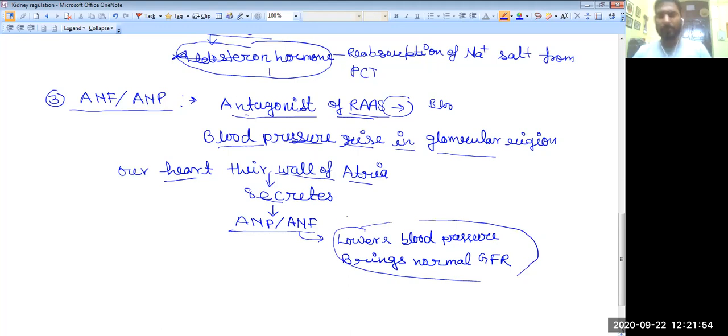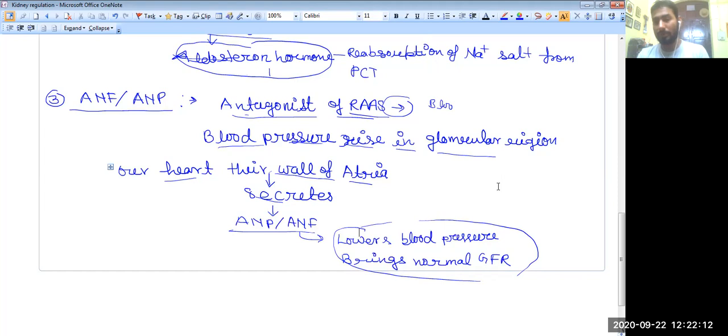So this is the mode of kidney regulation. There are three different modes we have to see. First is by the hypothalamus, second is the RAS, and third is the ANF or ANP regulation.